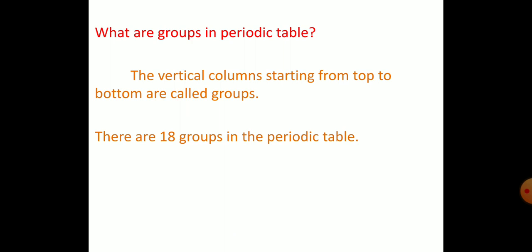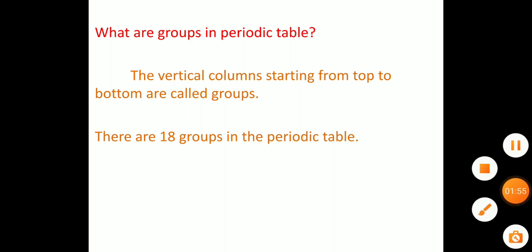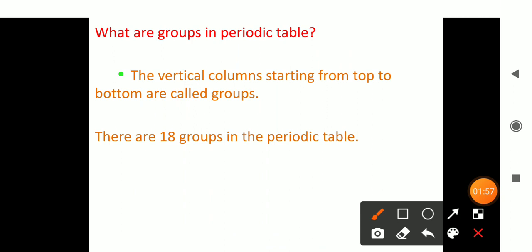Since we are discussing groups, we need to know what are called groups and how many groups are there in the periodic table. The vertical arrangement of elements starting from top to bottom are called groups. And there are 18 groups in the periodic table.